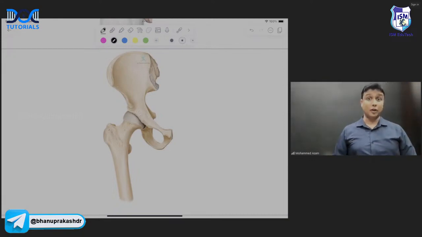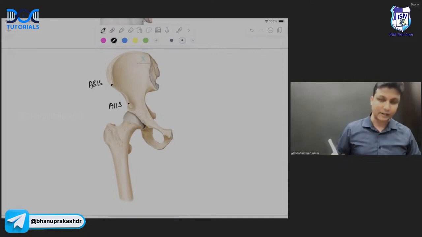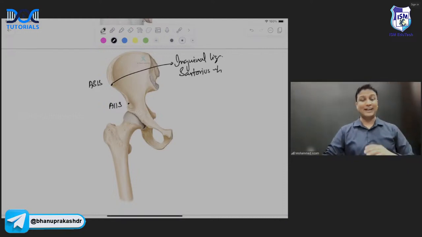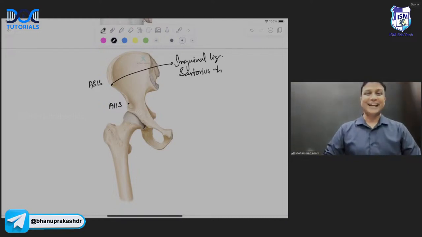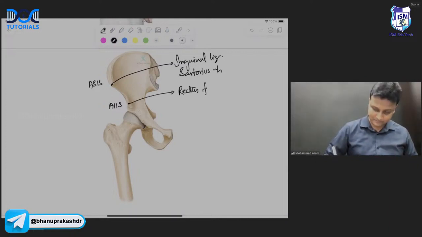Attachments on the femur are very, very much important, sir. But before that, let's see here. This one here will be the anterior superior iliac spine, and this one here will be the anterior inferior iliac spine. Attaching to the ASIS, number one, there will be a ligament. That ligament will be the inguinal ligament. And yes, of course, there is a very important muscle, the sartorius muscle. And you will know another name of this one really nicely: Taylor's muscle, also known as the honeymoon muscle, sir. The anterior inferior iliac spine will be attached with the rectus femoris muscle, sir.